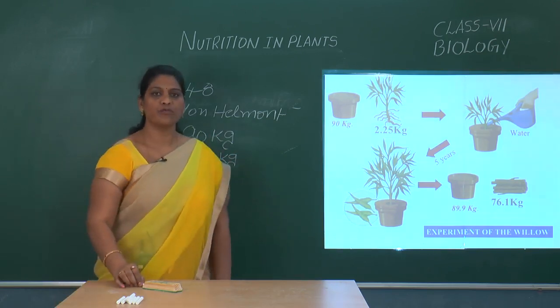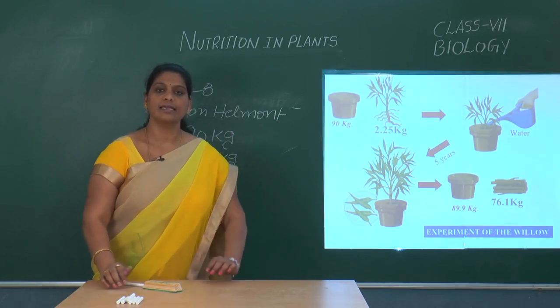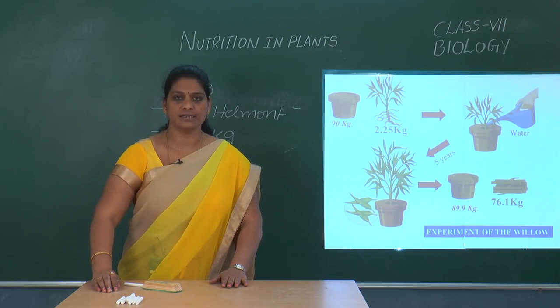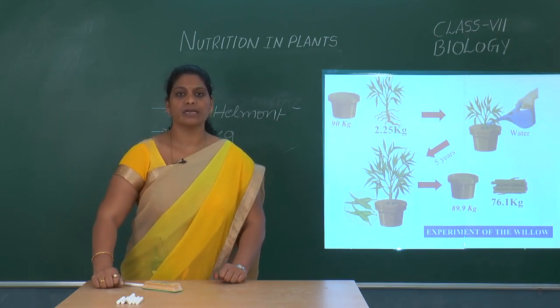He covered the pot with a lid to prevent the entry of unwanted elements into the soil. Then he poured water regularly onto that potted plant for about 5 years.